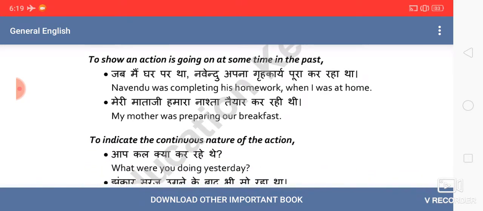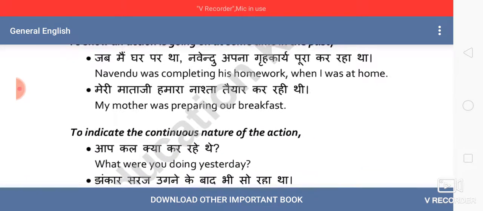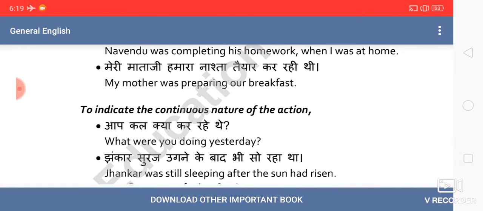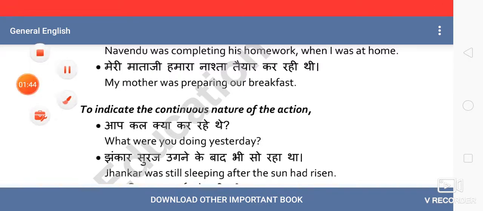Second, to indicate the continuous nature of an action, it shows any nature of action that is continuous. Like we say, Jhankar was still sleeping after the sun had risen. So that nature is that he keeps sleeping even after the sun rises.